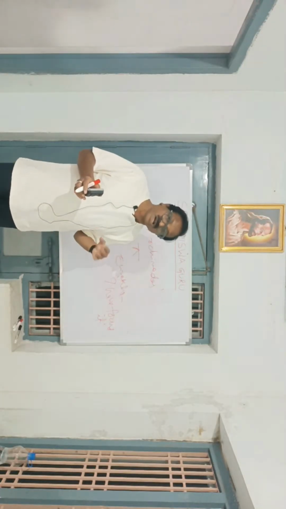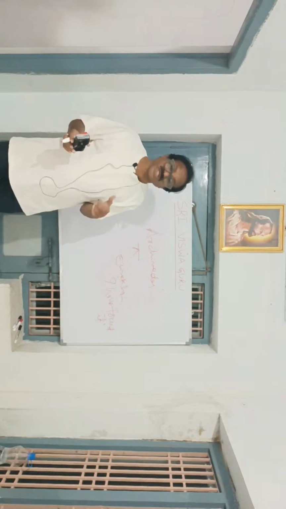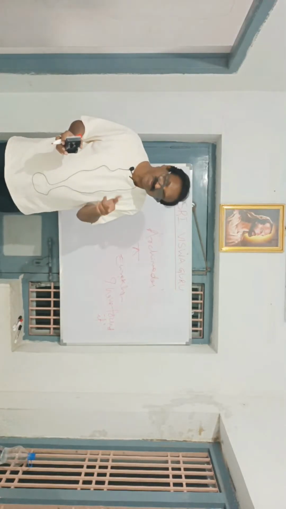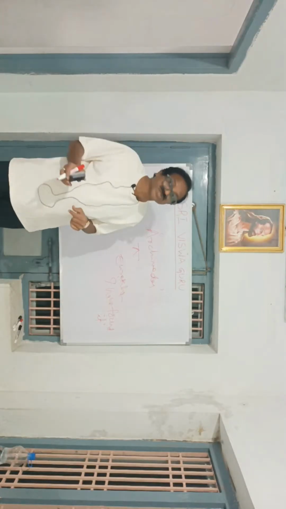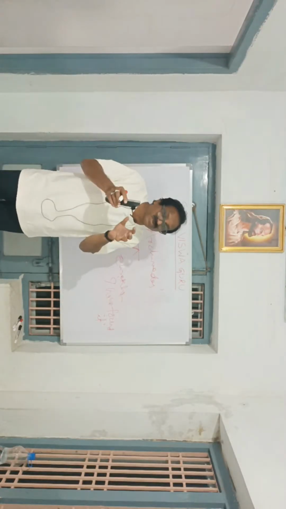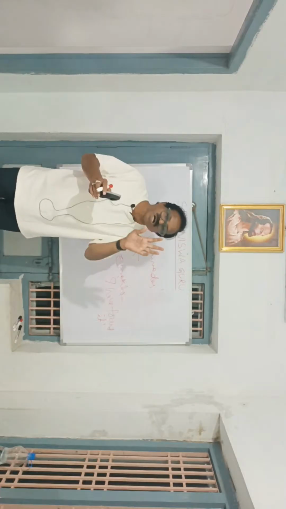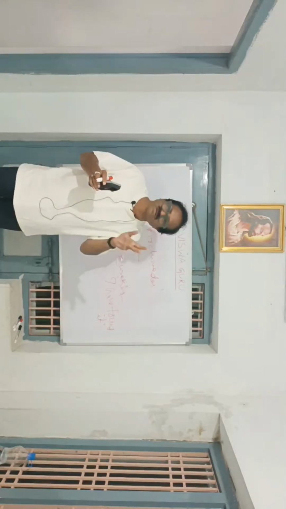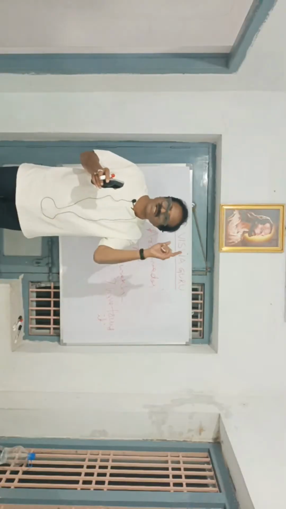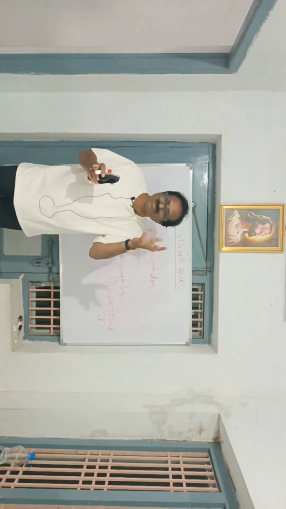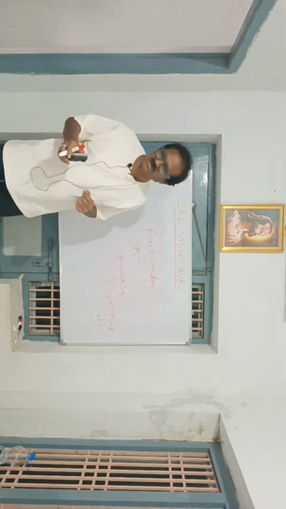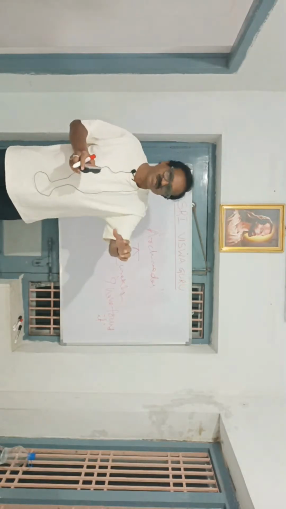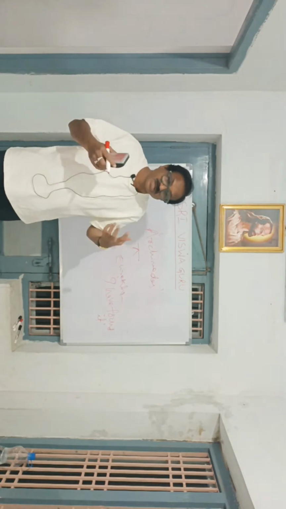And another power is there, also called the universal power. That power is linked with the Panchabhutas: water, fire, earth, sky.